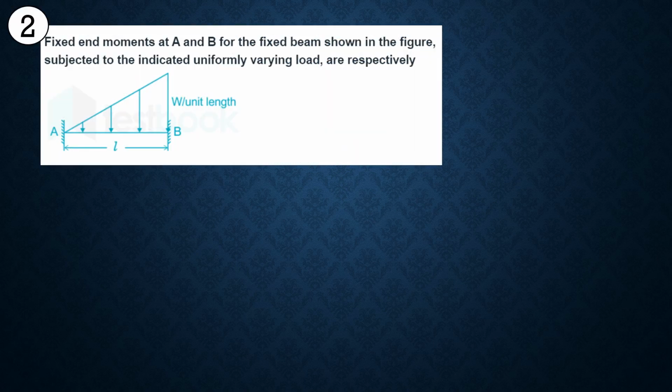Then second question, fixed end moments at A and B for the fixed beam shown in the figure subjected to the indicated uniformly varying load are respectively. अब इस डायग्राम में एक फिक्स्ड बीम गिवन है और इस फिक्स्ड बीम पर एक यूनिफॉर्मली डिस्ट्रीब्यूटेड लोड गिवन है. Okay, so there are different conditions of fixed end moments with different loadings. So let's discuss the conditions one by one first.